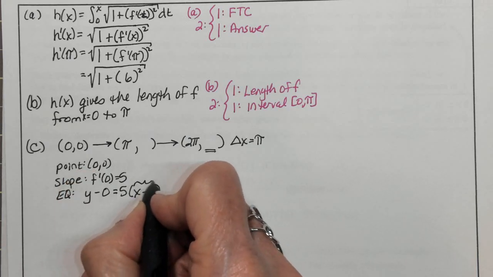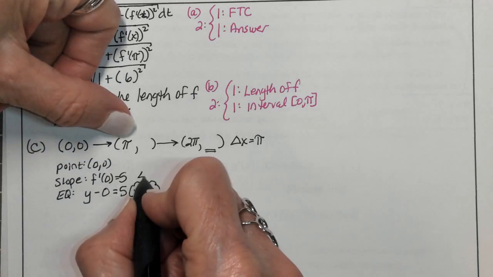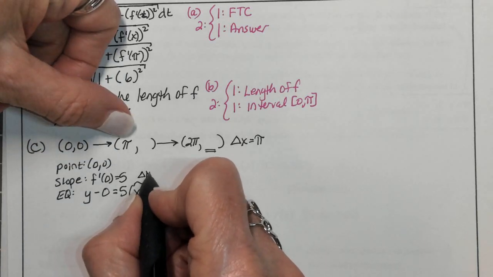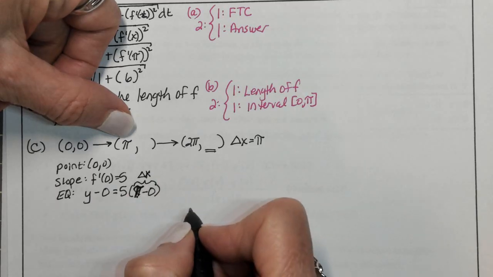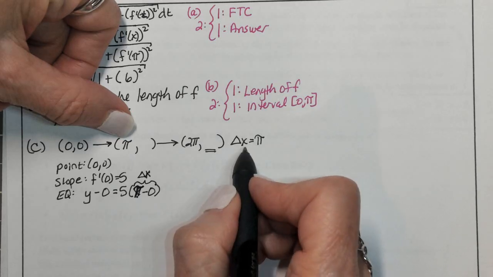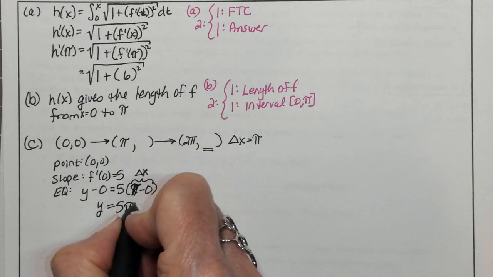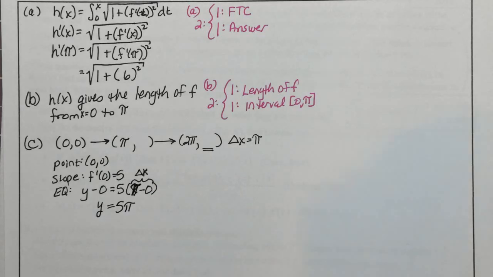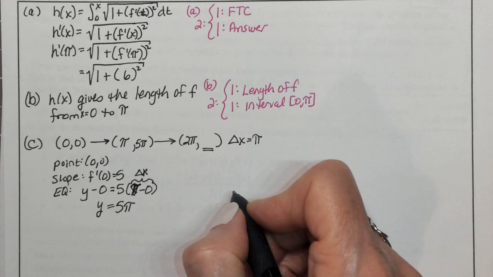But in Euler's method, the new x is pi. So in Euler's method, this will always be our change in x. So that will be a pi there. Okay? Pi minus 0. So we get y is equal to 5 pi. So now we know that our first intermediate y value is 5 pi.